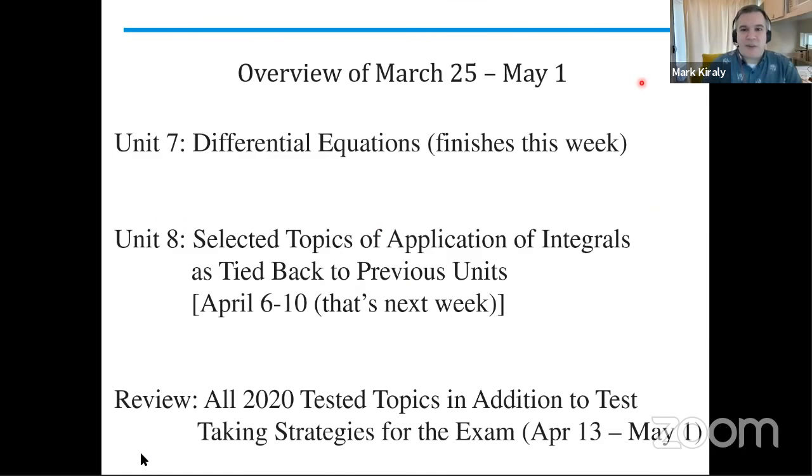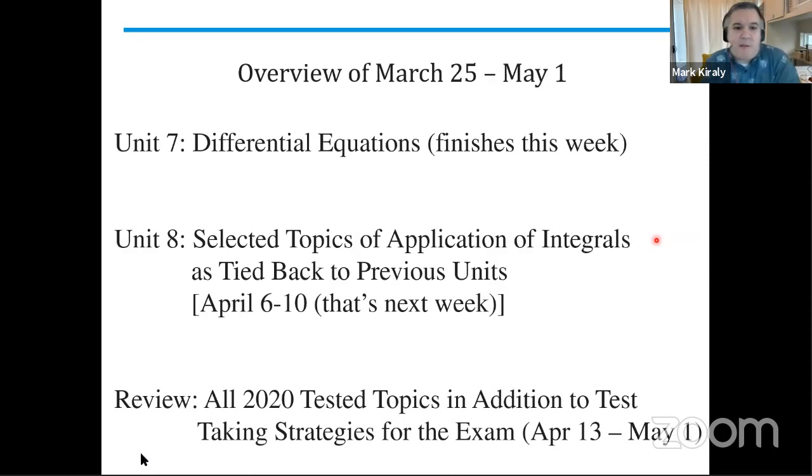All right. So what are we doing this week? This is an overview of the coming weeks and this week. We're going to finish differential equations this week. Today we're doing 7.4. 7.5 and 7.9 are BC only topics, so we will not be doing those. And then we're going to wrap 7.6 into 7.7, spend a couple days on that, do 7.8 on Thursday, and have kind of our first review wrap-up session on Friday.